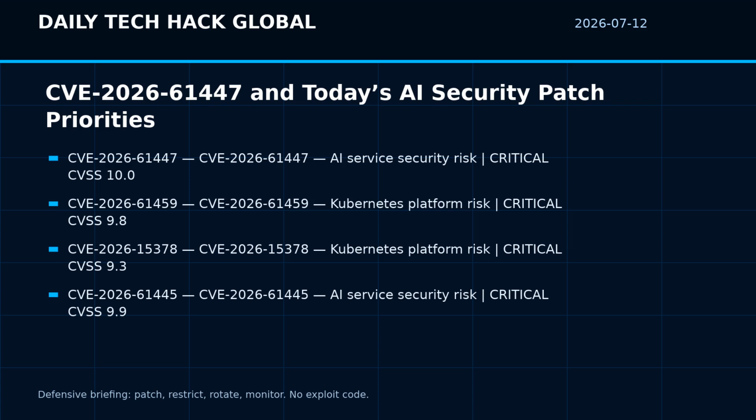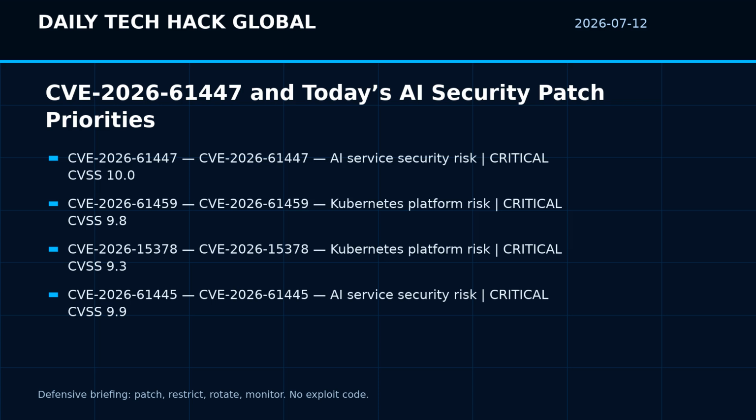Item 3 is CVE-2026-15378. A flaw was found in the guardrails detectors component. This vulnerability allows a remote attacker to perform a blind server-side request forgery, SSRF, by submitting a specially crafted XML schema definition, XSD, string. This can lead to unauthorized access to sensitive information, including credentials from cloud metadata services, Kubernetes API, internal MinIO, and other internal network endpoints. Severity, critical, CVSS 9.3. Defensive context: runtimes and orchestration nodes sit underneath AI services, CI jobs, and production workloads, so identity and image trust can become blast radius multipliers.